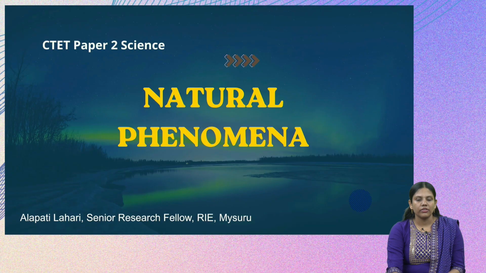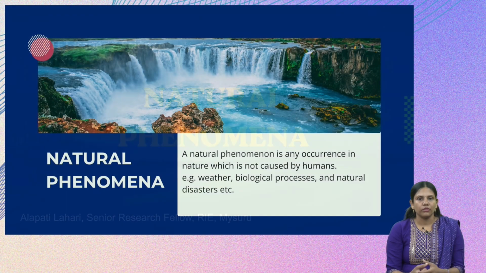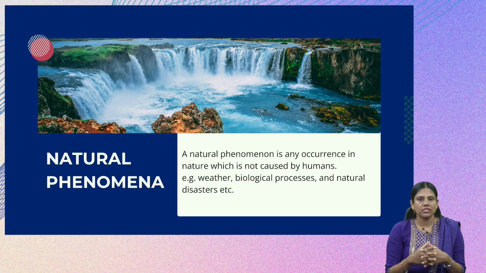So now, with this brief about the paper and the understanding about this topic, let us go into natural phenomena. First, let us discuss what a natural phenomenon is. A natural phenomenon is any occurrence in nature which is not caused by humans, for example weather, biological processes and natural disasters. Weather means how the seasons or the climate are changing.